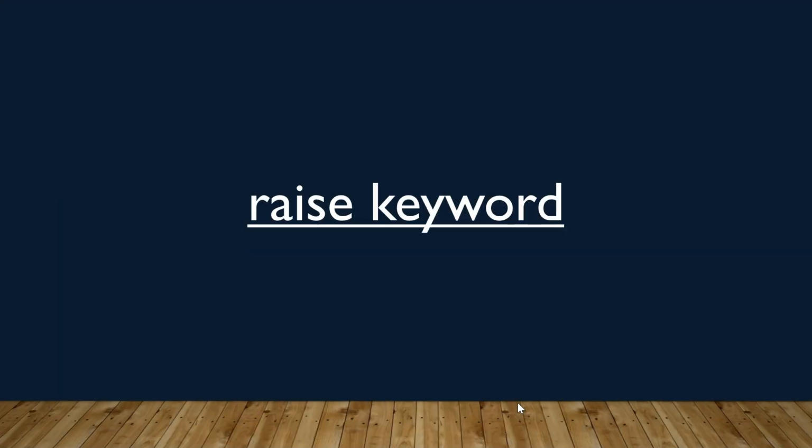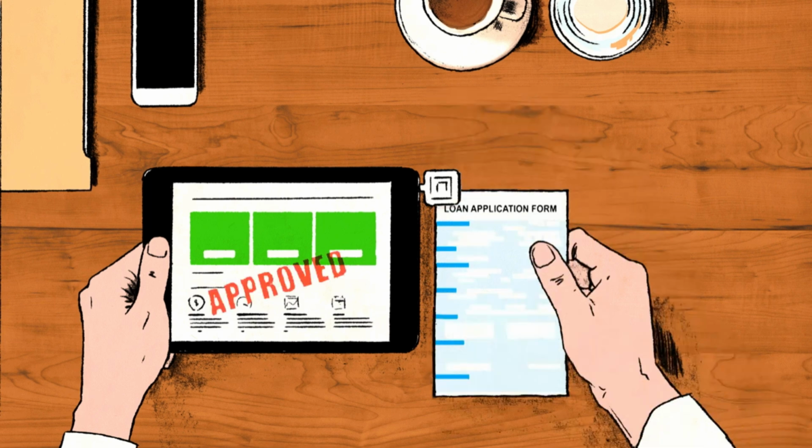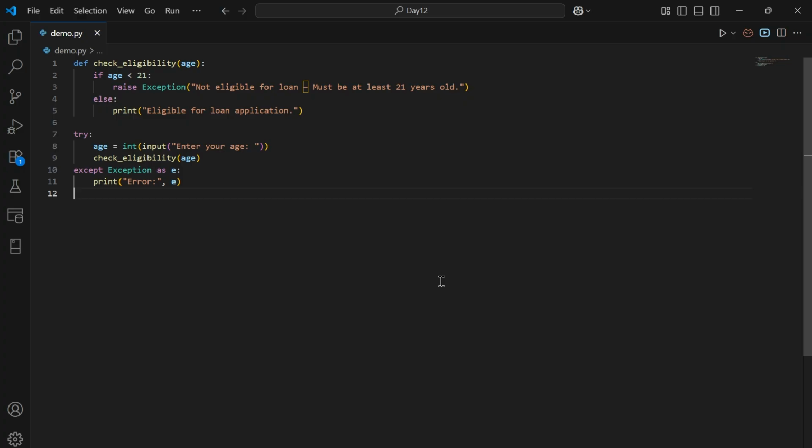Next, let's look into the raise keyword with an example. Consider a scenario. In a loan application system, a user must be 21 years or older. If not, raise a custom error message. This code checks if the person is eligible for a loan or not. It first asks for the user's age as an input, and then it converts that to an integer. Later, if age is less than 21, we are going to raise a custom exception with a message not eligible for a loan, must be at least 21 years old. If age is 21 or above, it prints eligible for loan application.